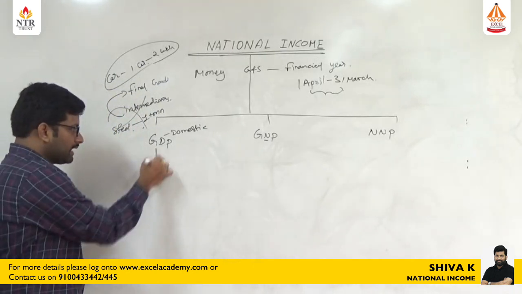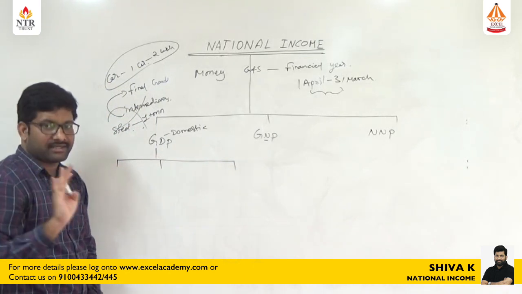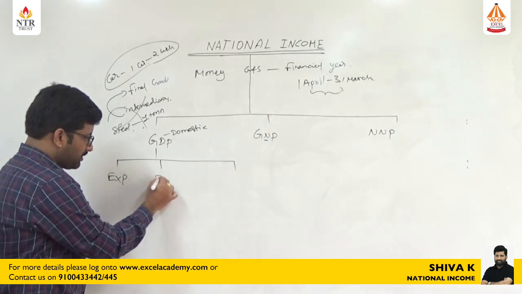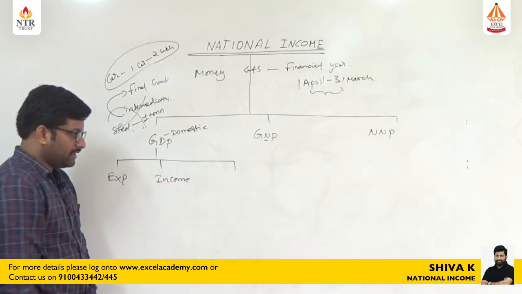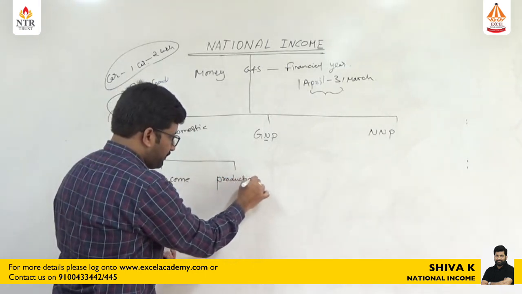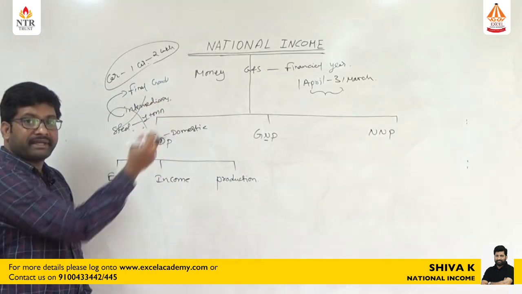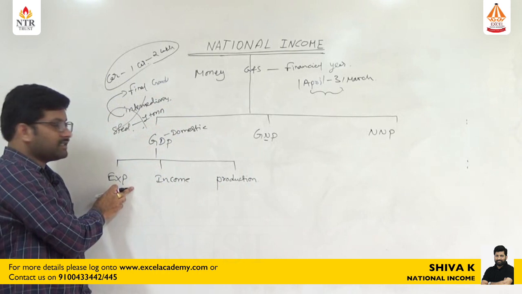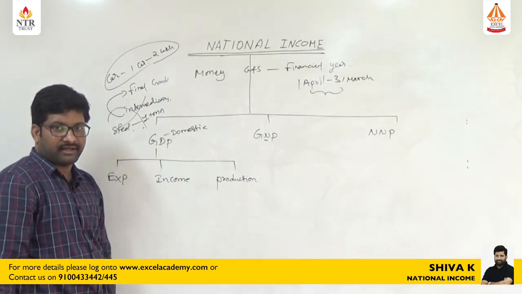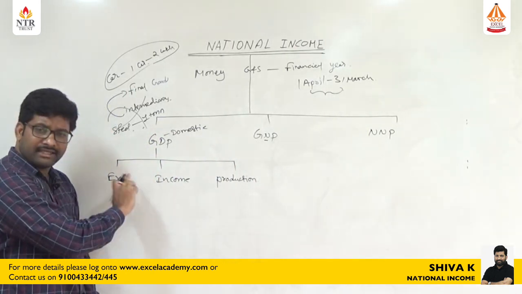GDP can be calculated by using three types of methods. These are the expenditure method, income method, and production method. There are three methods to calculate national income: GDP through the expenditure method, GDP through the income method, and GDP through the production method. Let us see first of all what the differences between these three methods are.